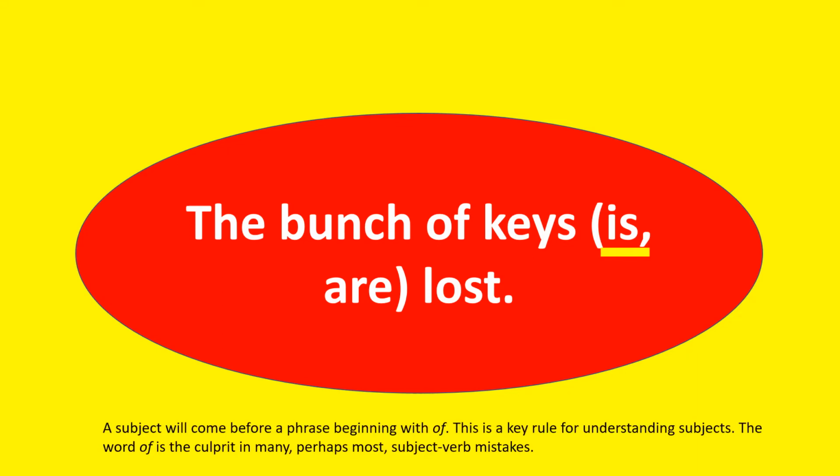How come? A subject will come before a phrase beginning with of. This is a key rule for understanding subjects. The word of is the culprit in many, perhaps most subject-verb mistakes. They seem to think that the head word from the phrase of seems to be the subject, but actually it's not. So it becomes the deceiving subject. So you should have the noun before the of phrase, and that is bunch. So you take a singular verb. So do not be deceived by that.